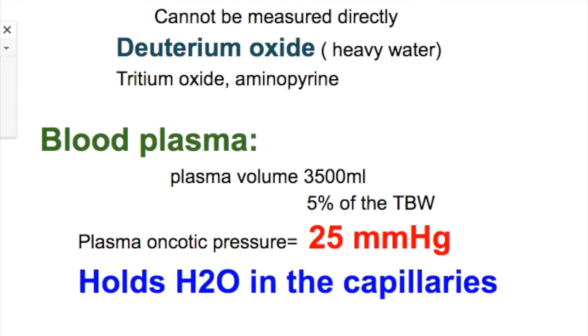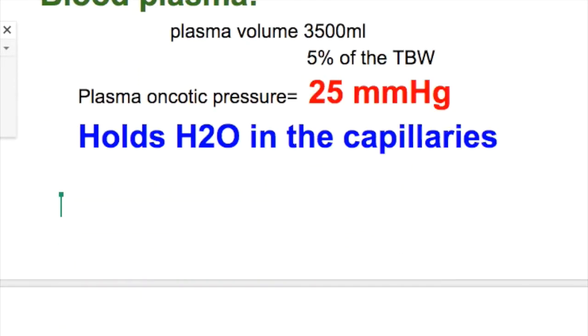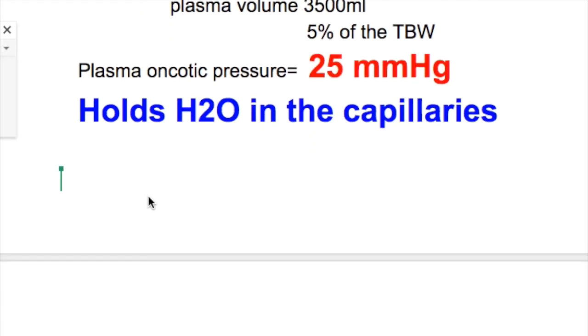Blood plasma. The blood plasma volume is 3500 ml, which is 5% of the total body weight. The plasma oncotic pressure is 25 millimeters of mercury, and it has a buffering capacity of 15%. So what's the function of the plasma osmotic pressure? The plasma osmotic pressure holds the water in the capillaries as against the hydrostatic pressure, which tries to push the fluid out of the capillaries.